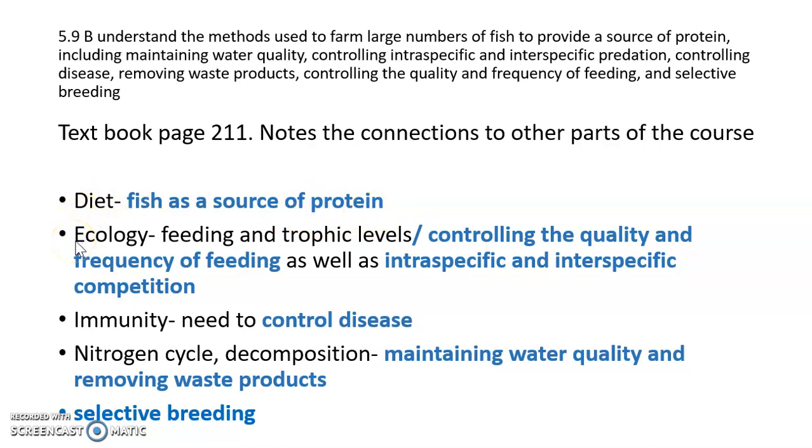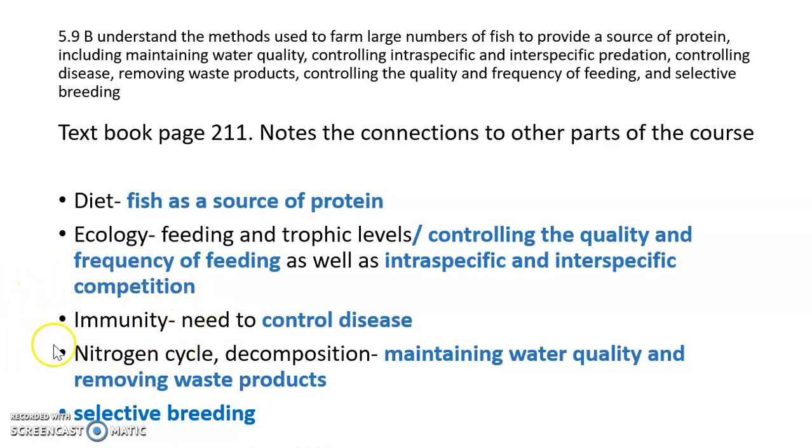We also want to think about this idea of ecology and trophic levels that we met previously. In terms of controlling the quality and the frequency of feeding a fish, we want to link this idea to trophic levels and energy being passed along the food chain. I also want us to think about what we know from ecology in terms of intra-specific and inter-specific competition for resources.